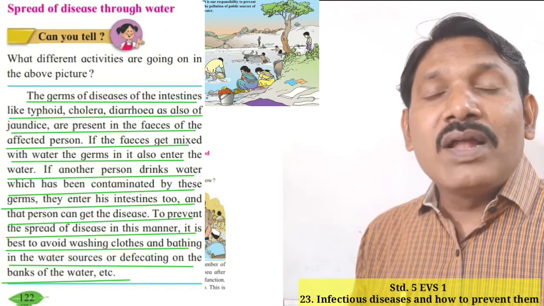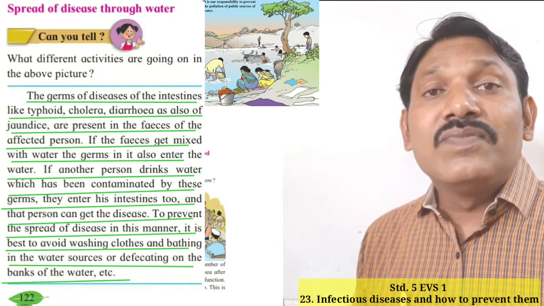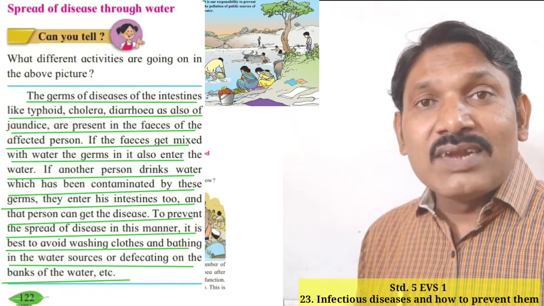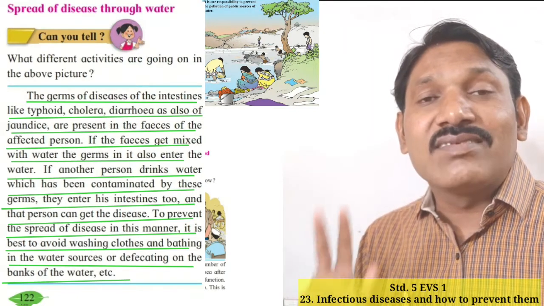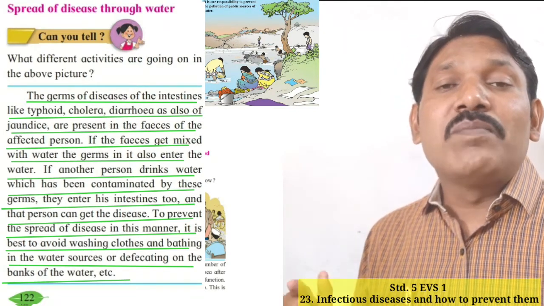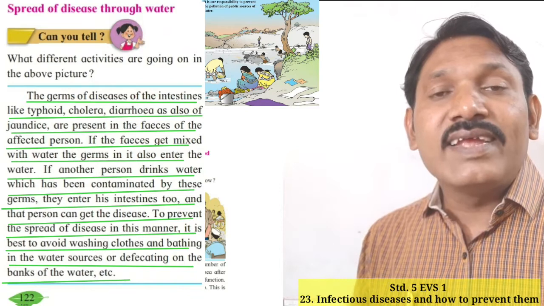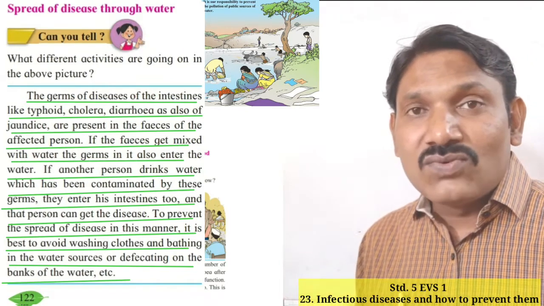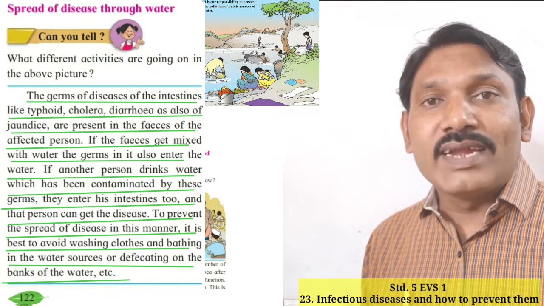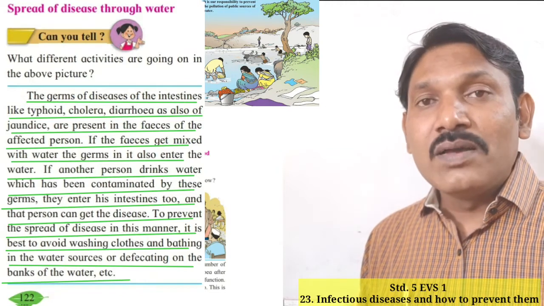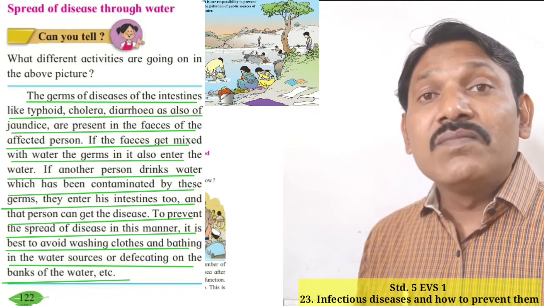And if people use such contaminated or polluted water to drink, then if the water is contaminated with the excreta of a person who has suffered from typhoid, jaundice, diarrhea, then the other people also will be infected by that disease, that is typhoid, diarrhea as well as jaundice. Okay students, so the best way is to avoid the water getting polluted by the feces of people which have the microorganisms of the diseases.